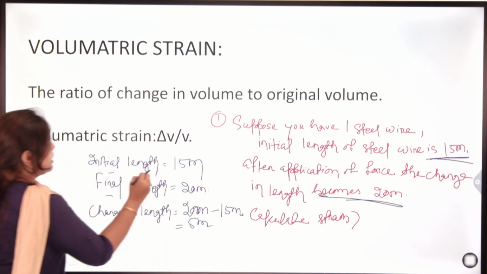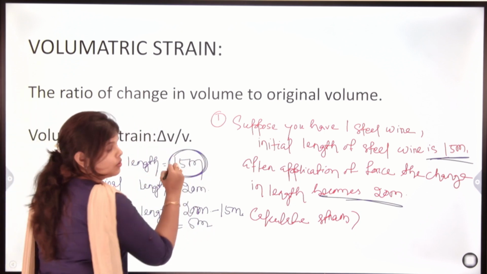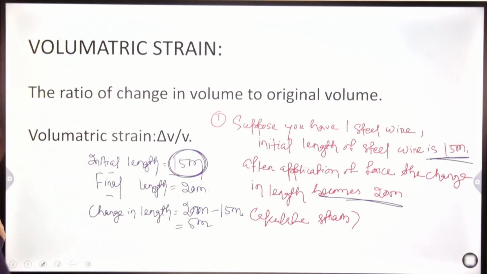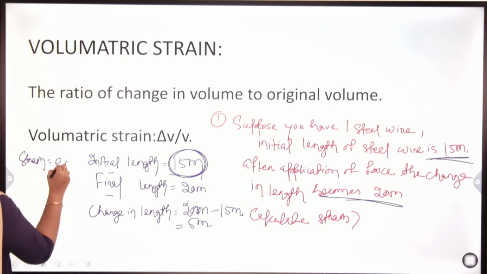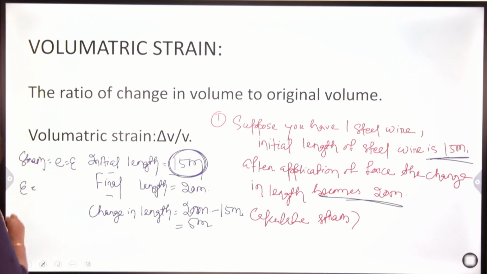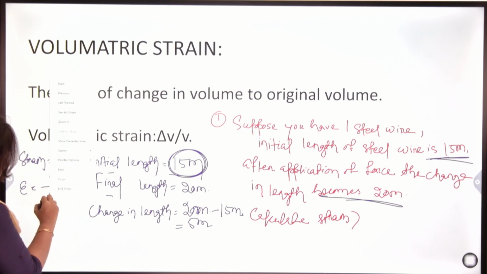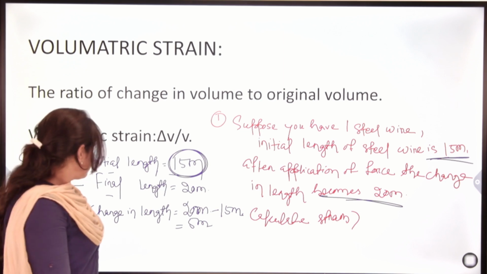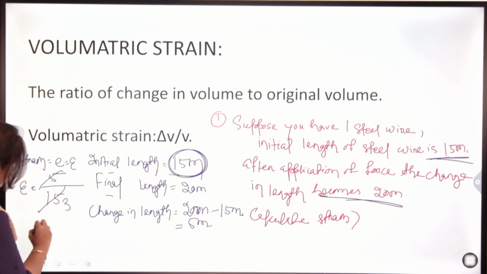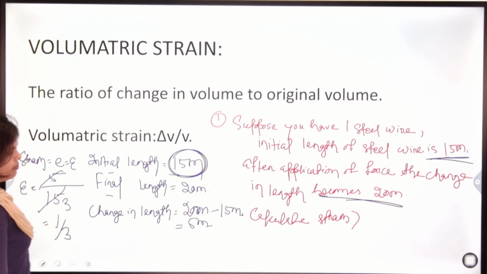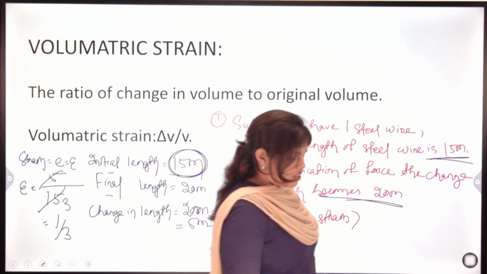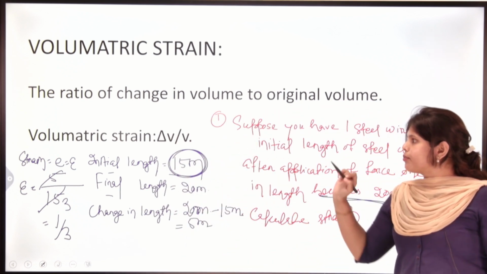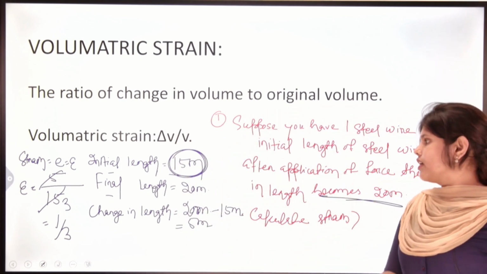The initial length of 15 meter is the original length. We know the formula for strain, which you can write as E or epsilon. Epsilon is change in length upon initial or original length, 5 upon 15, that will be 1 by 3.